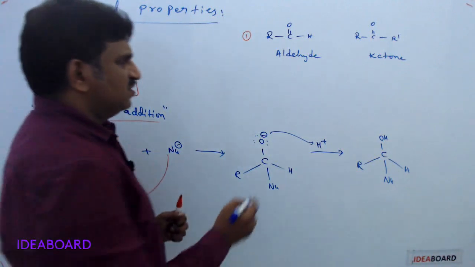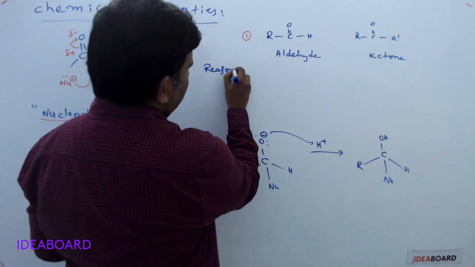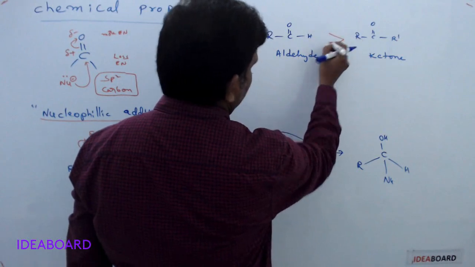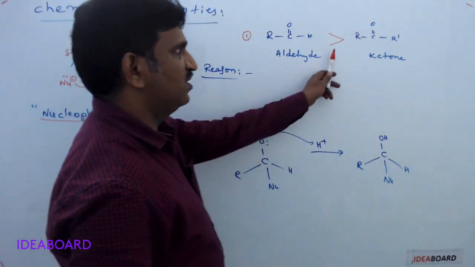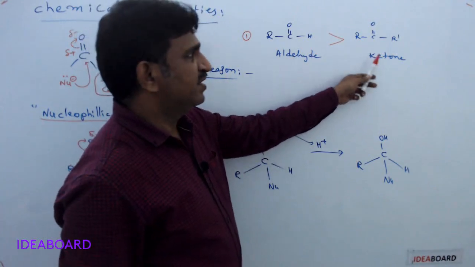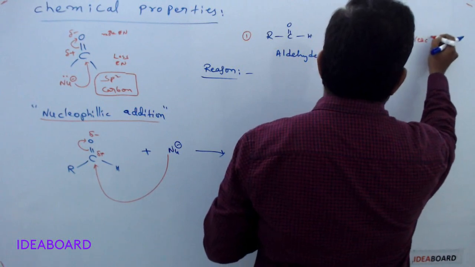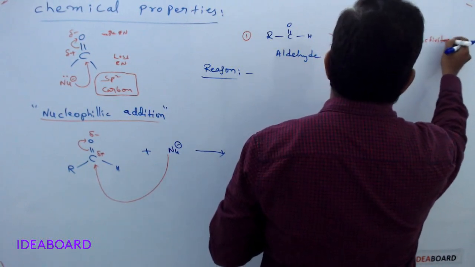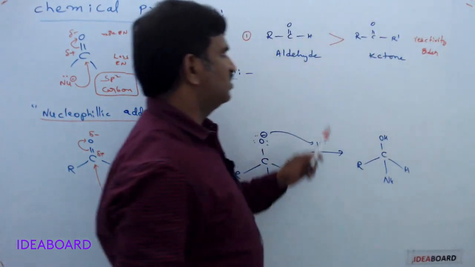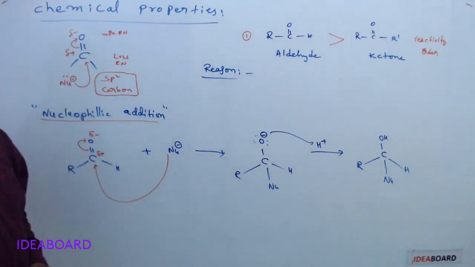In this, there are two reasons. By considering two reasons, we can say aldehydes are always more reactive. Please remember, very, very important: aldehydes are always more reactive than ketones towards nucleophilic addition reactions.